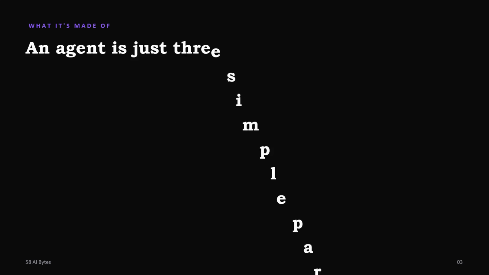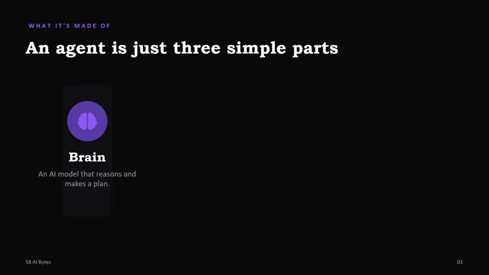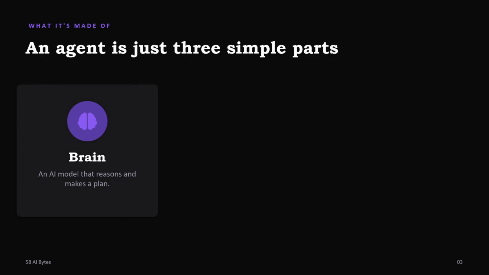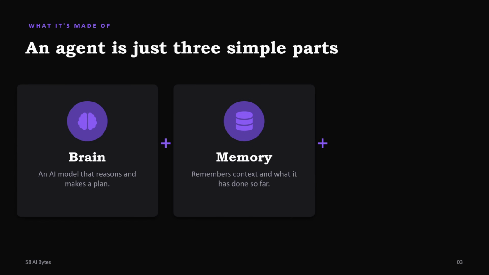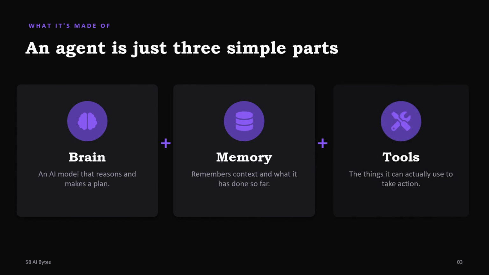Let's begin with what AI agents are made up of. AI agents are made up of just three simple parts: a brain, an AI model that reasons and makes the plan; memory, which remembers the context and what it has done so far; and tools, the things that actually go to the website, search for the flight, and access your credit card. Those are the tools AI agents are allowed to access and use to book the flight ticket for you. These are the major parts of the AI agents currently in use.